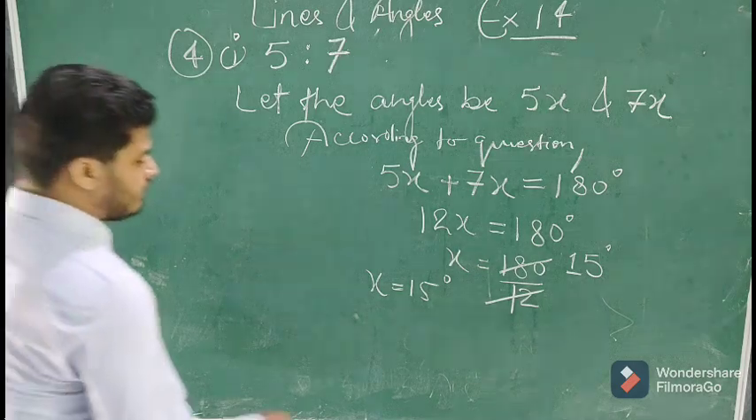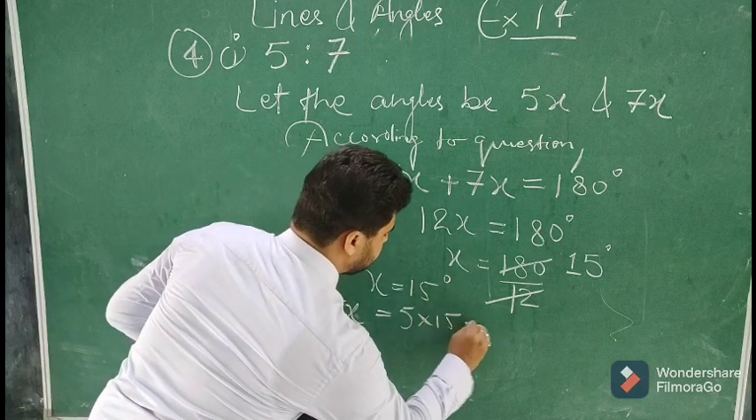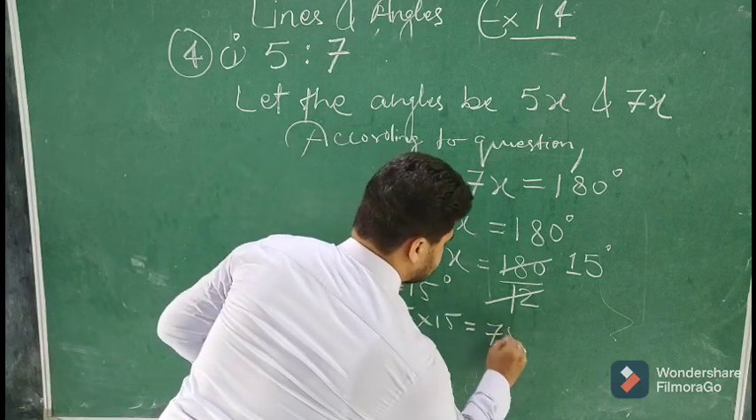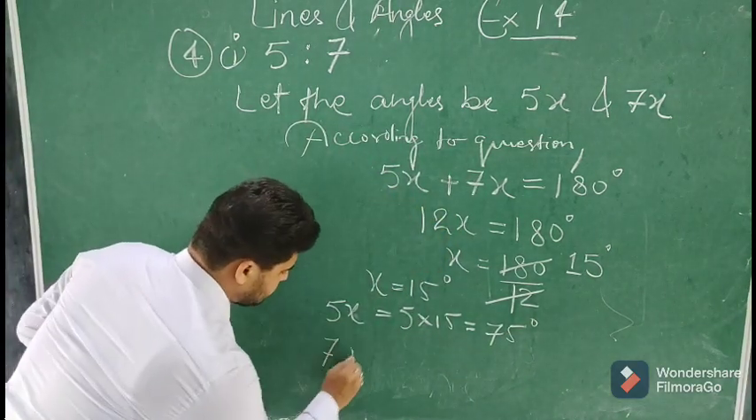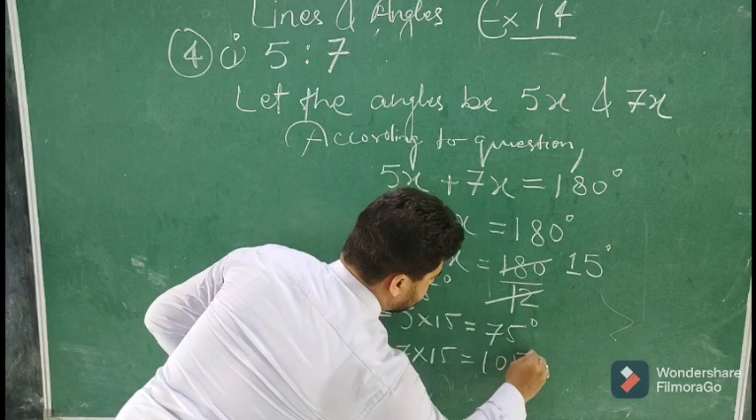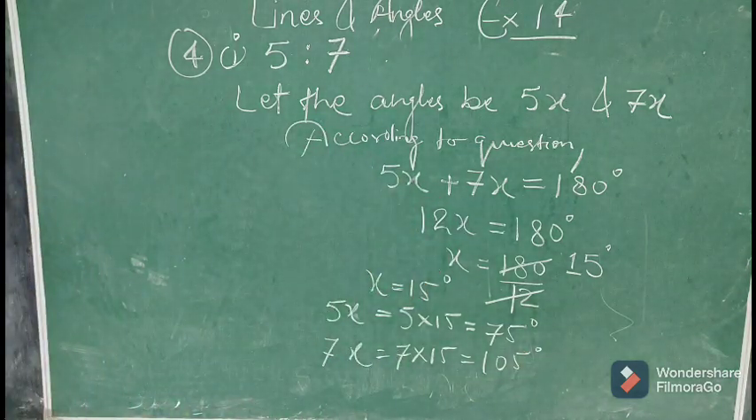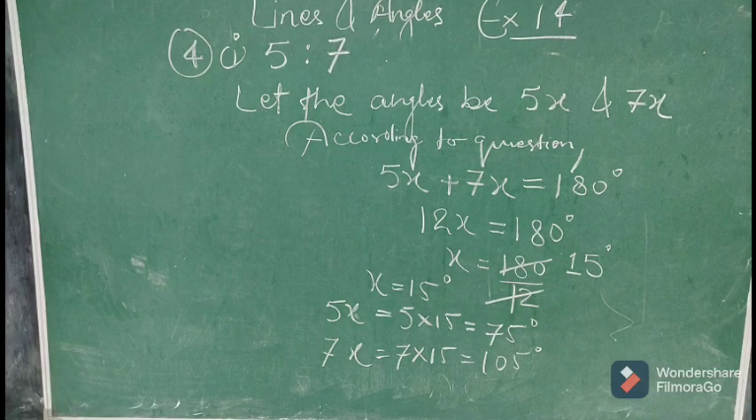Now the value of the angles will be 5x. So 5x will be 5 into 15, that is 75 degrees. And 7x will be 7 into 15, that is 105 degrees. So the angles are 75 degrees and 105 degrees. In the same way you have to do the second part. They are complementary, so their sum will be kept equal to 90 degrees.